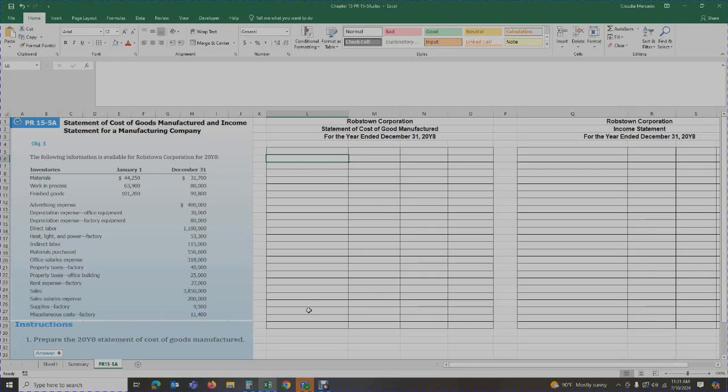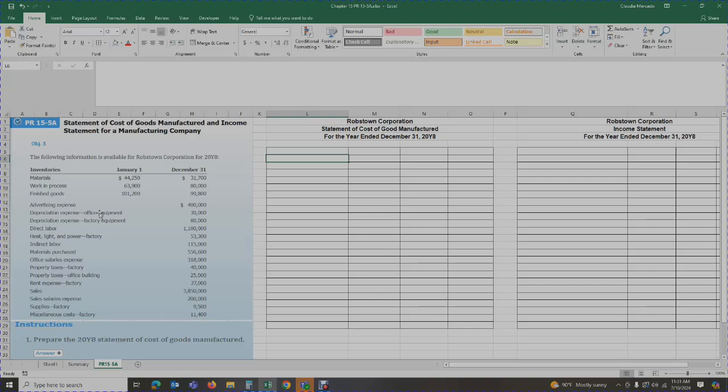Problem 15.5A, statement of cost of goods manufactured and an income statement for a manufacturing company. The following information is available for Robstown Corporation for 20Y8. Then they give you a whole bunch of information: the inventories, the beginning and the ending, with a whole bunch of additional expenses that were incurred, both for the factory and the office. So you need to be able to differentiate what you're going to put in the cost of goods manufactured and what you're going to put on your income statement.